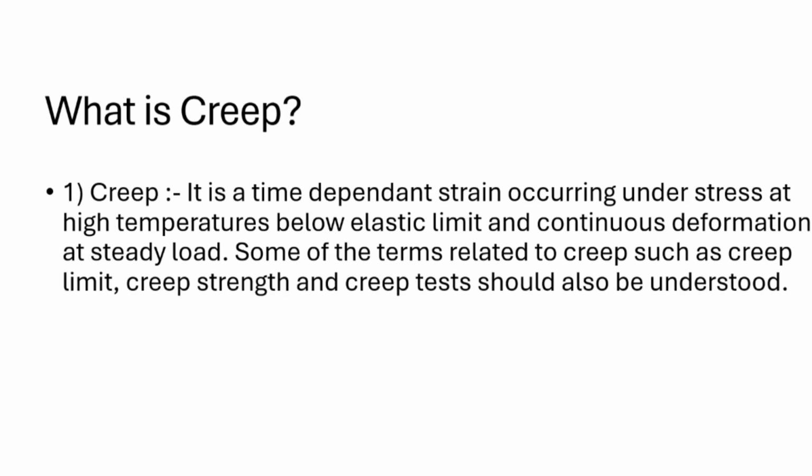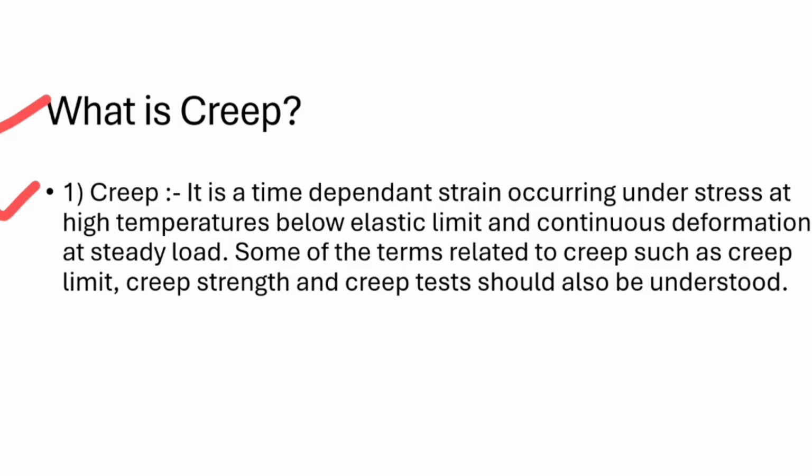Our second property is creep. So what is creep? Creep is a time dependent strain occurring under low stress at high temperatures below elastic limit, and continuous deformation at steady load. Some of the terms related to creep, such as creep limit, creep strength and creep test, should also be understood.